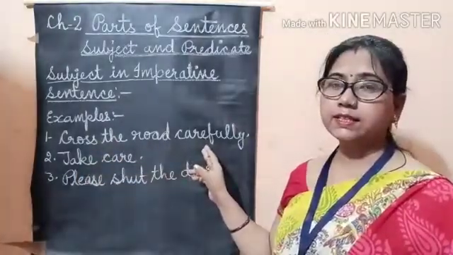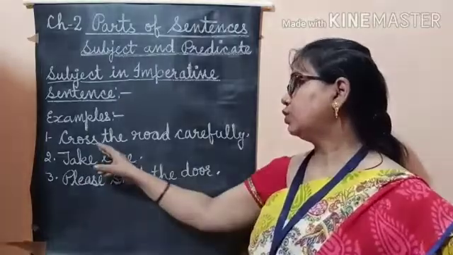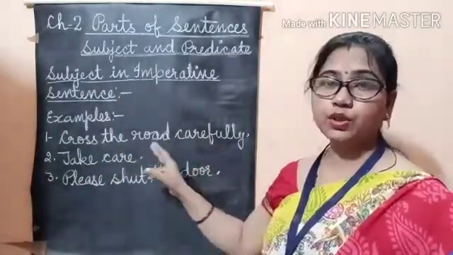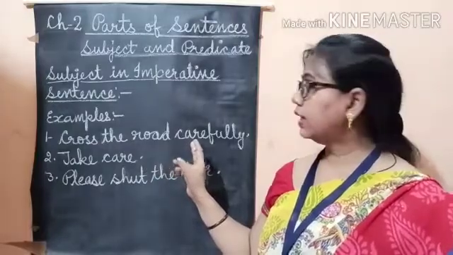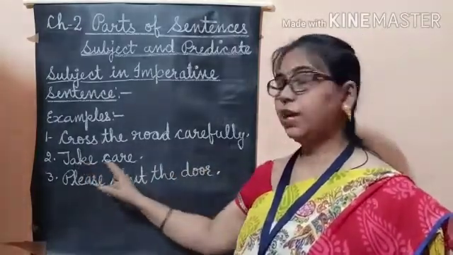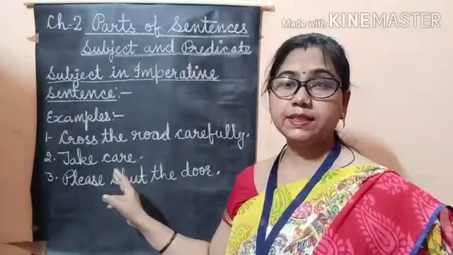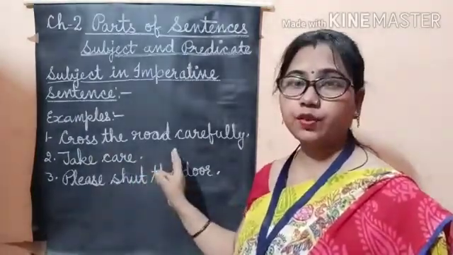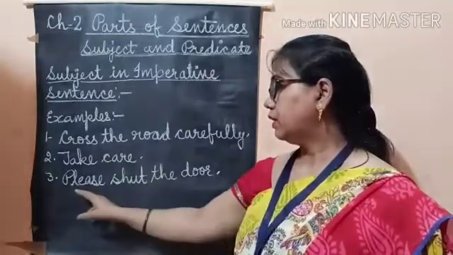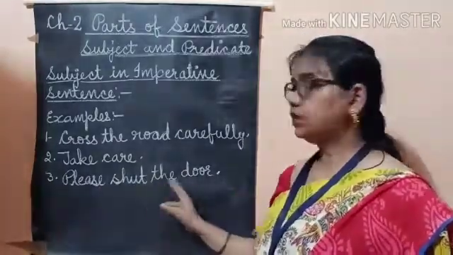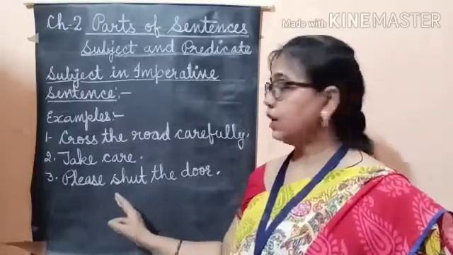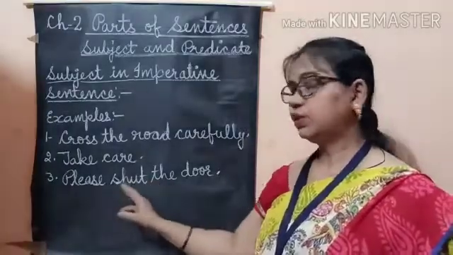In this sentence, it means you should cross the road carefully. Number 2, take care. It means in this sentence, you must take care of yourself. Number 3, please shut the door. It means in this sentence, you shut the door.